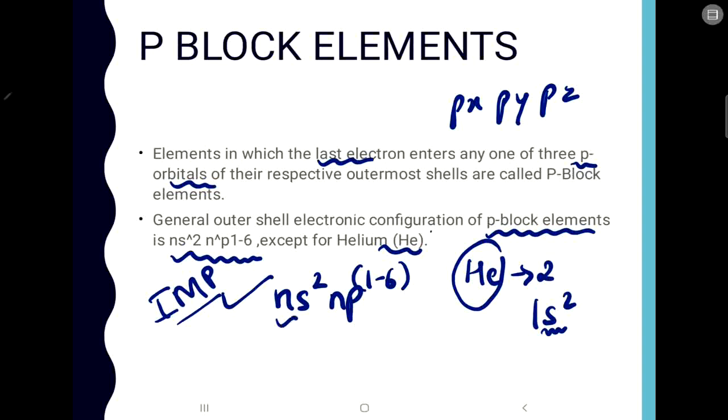So this outer shell configuration is for all the elements of P block except for helium, because helium has an S block kind of configuration, but it belongs to P block because the properties of helium are similar to those of P block elements. That is why it is placed in P block, though its electronic configuration is like the S block elements. So that is one exception.